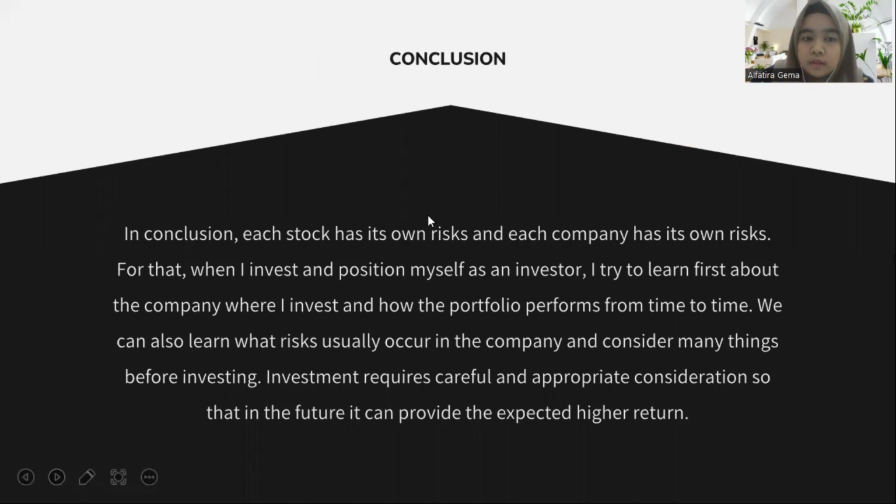So in conclusion, each stock has its own risks and each company has its own risks too. For that, when I invest and position myself as an investor, I try to learn first about the company where I invest and how the portfolio performs from time to time. We can also learn what risks usually occur in the company and consider many things before investing. Investment requires careful and appropriate consideration so that in the future it can provide the expected high returns.